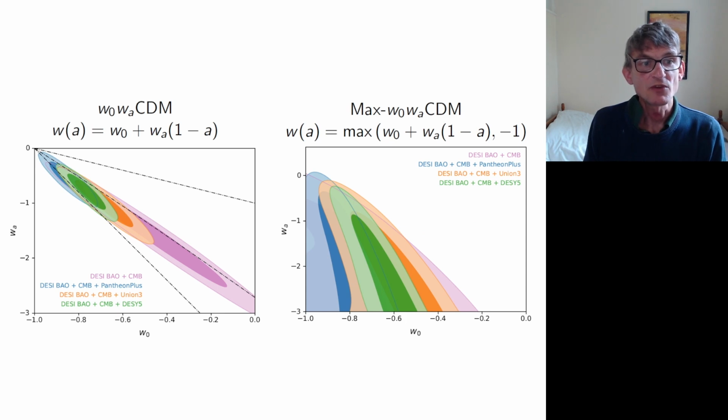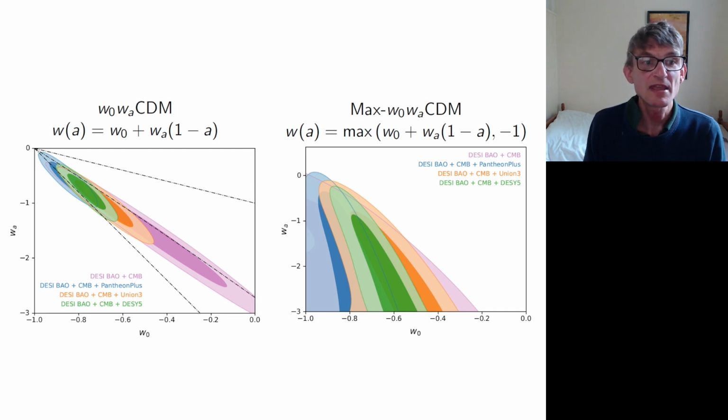And here I've shown the redshift 0.5 line and the line where null energy is violated to all redshifts and where it's violated to no redshifts at the top here. And you can see that these DESI contours all lie with almost all of the probability below this 0.5 line here. That means that the predictions for all the BAO data at redshift of 0.5 and less are actually going in the wrong direction for models that would satisfy the null energy condition.